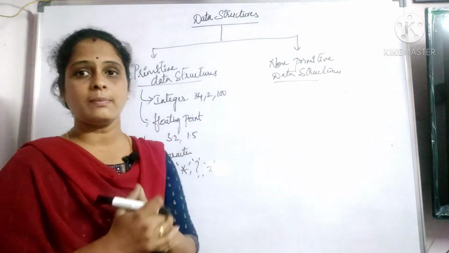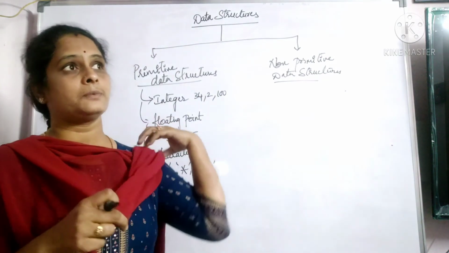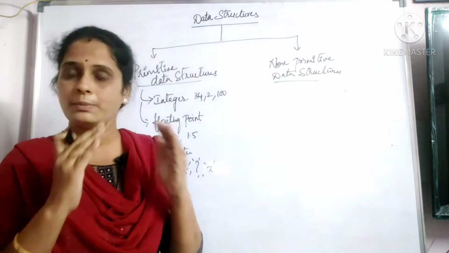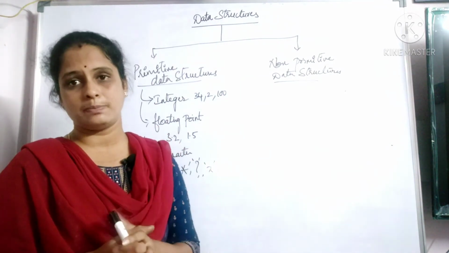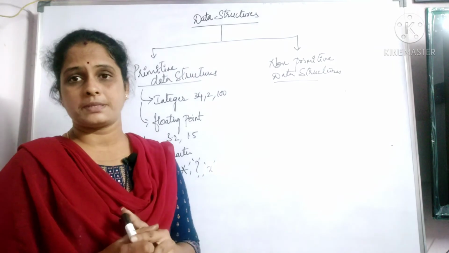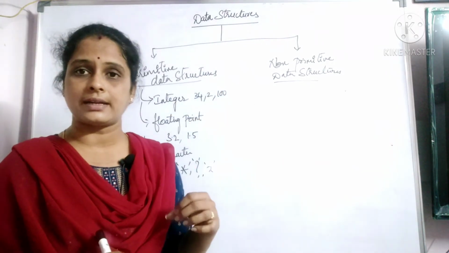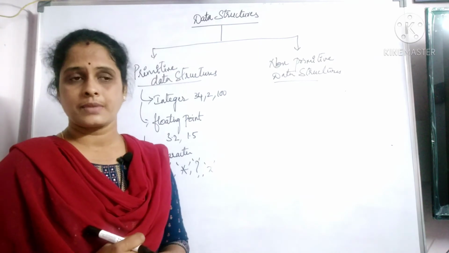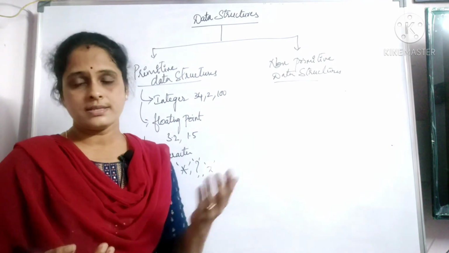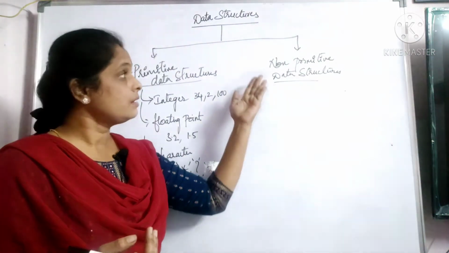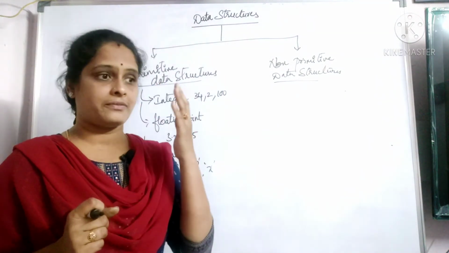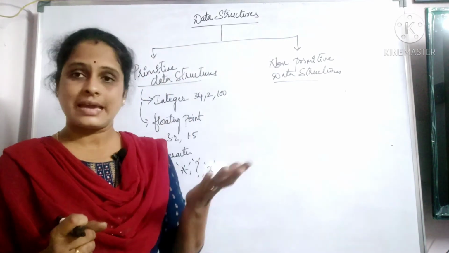For example, we were talking about derived data types when we were talking about the different data types in C language. I'm giving the example of C language because most programmers are pretty well aware of C language basics. When I talk about derived data types, what did I say? They are the data types which are derived from the existing data types, nothing but integer, character, floating point, etc. So you are deriving them from something else. The best example we can give is an array or a string, isn't it? Same thing here. In non-primitive data types, we have arrays, trees, stacks, queues, etc.